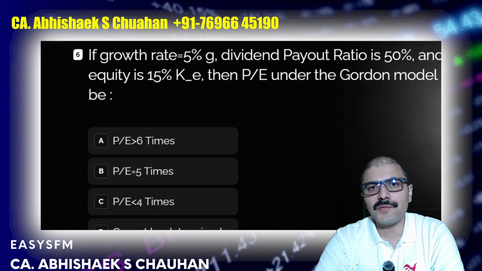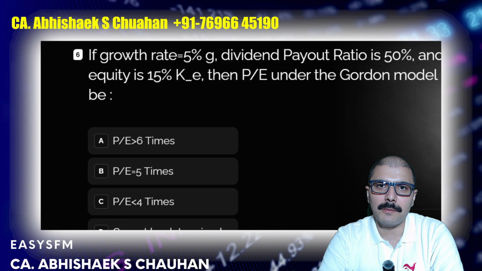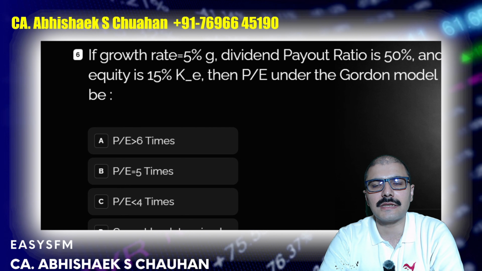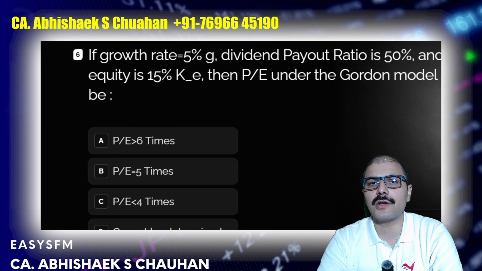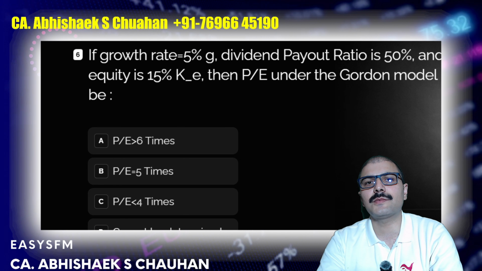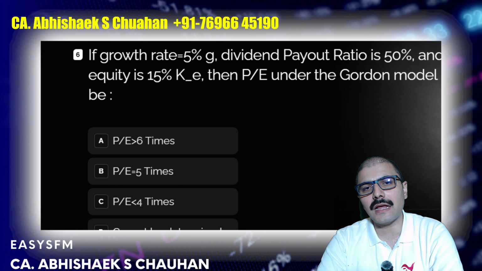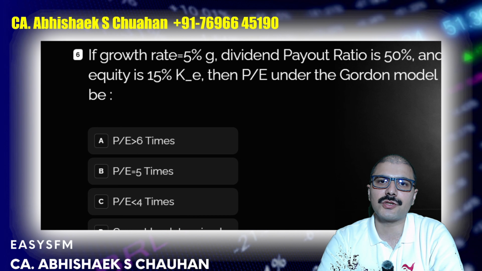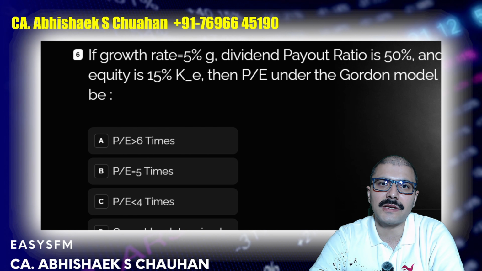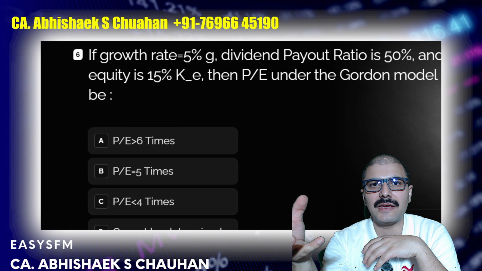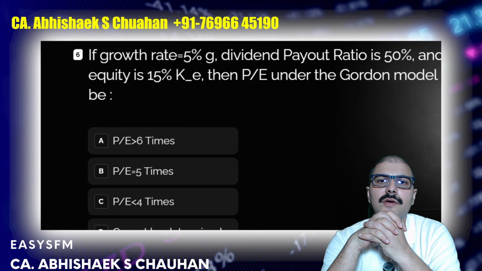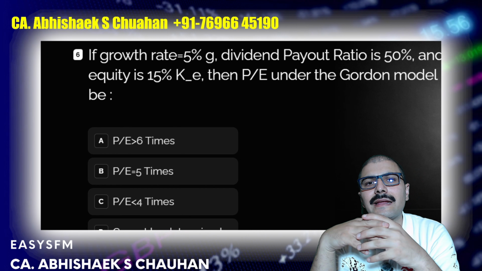So let's suppose in this question you are not able to remember the formula. There is a formula also for this, that is DP ratio divided by K minus G also gives you the P/E ratio. But let's suppose you are not aware, then try to take a dividend. Let's suppose 10 rupees is the dividend, right? Then the EPS is obviously 20 rupees, because the DP ratio is 50%, so 50% is retention. If 20 rupees is the EPS, then at 50% DP ratio, the dividend will be 10 rupees. And accordingly, calculate the price of the share.